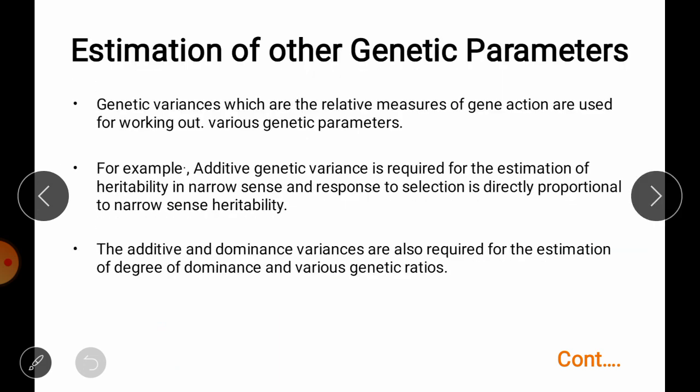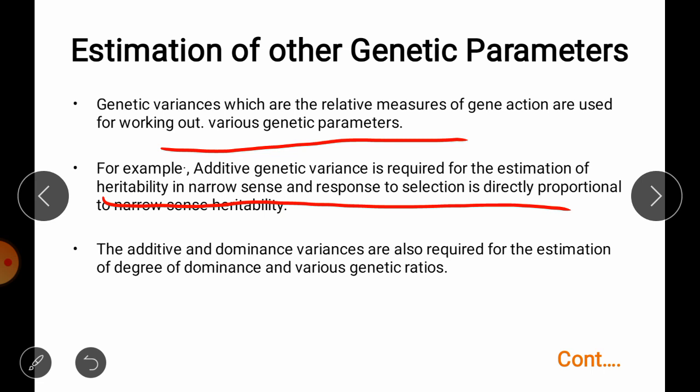Then next one is estimation of other genetic parameters. Genetic variances are relative measures of gene action, so generally we measure genetic variance to know the gene action. Additive genetic variance is generally used for the estimation of narrow sense heritability as well as response to selection. Additive and dominance variance are also required for the estimation of degree of dominance, and various genetic ratios can be calculated on the basis of those variances.